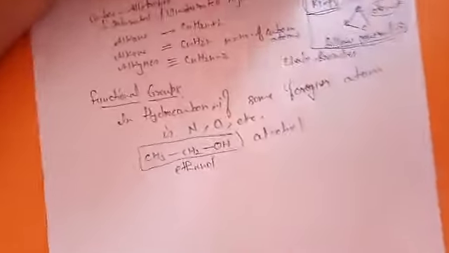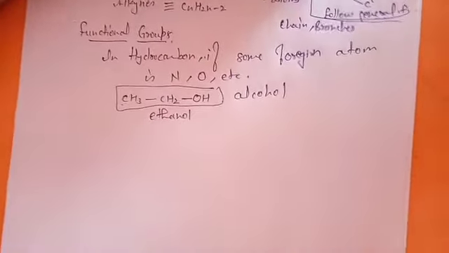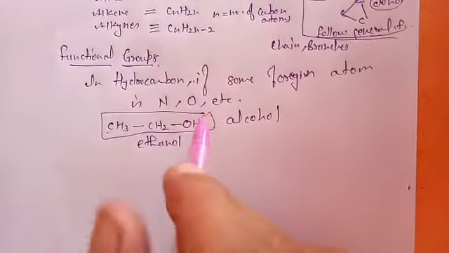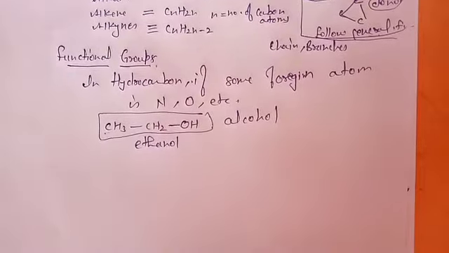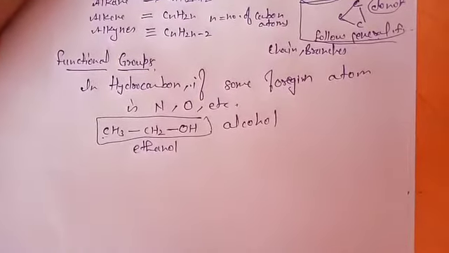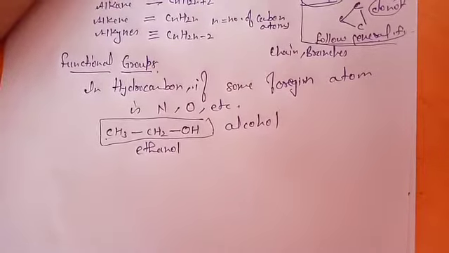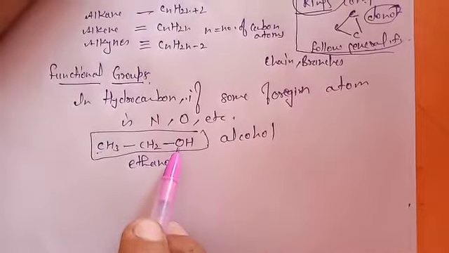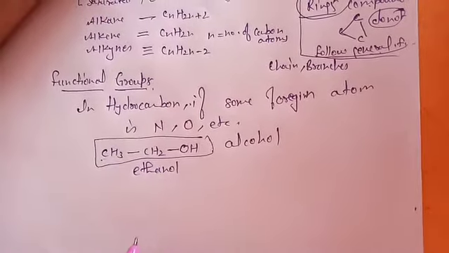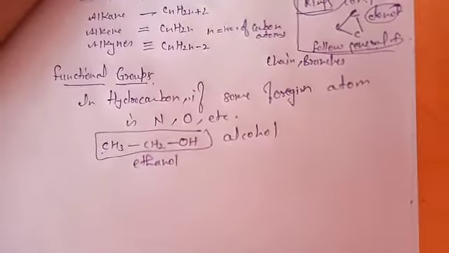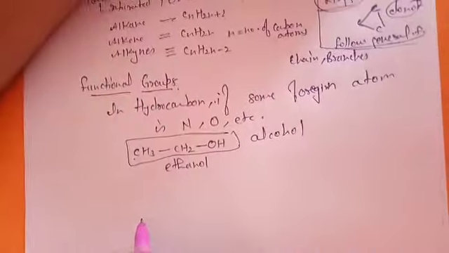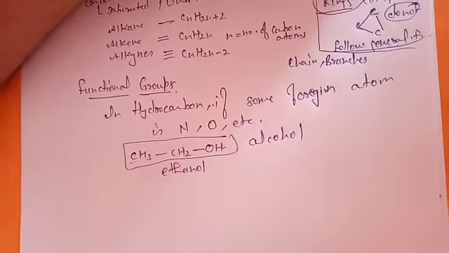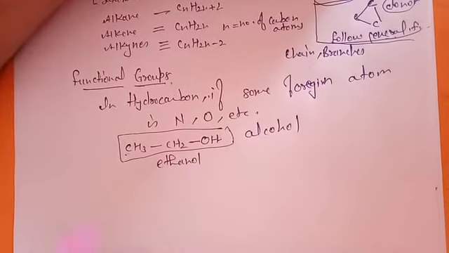You have seen it many times. So in hydrocarbons, if foreign atoms like nitrogen or oxygen come in, they impart properties. That's why they are called functional groups. If hydrogen gets replaced by an OH group, it becomes an alcohol, and that imparts a property.